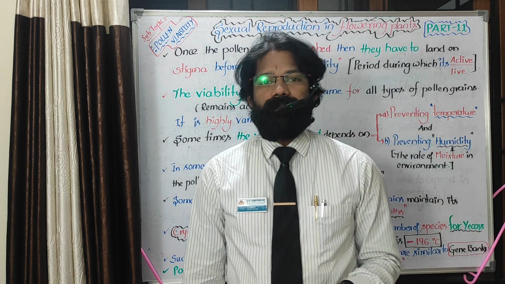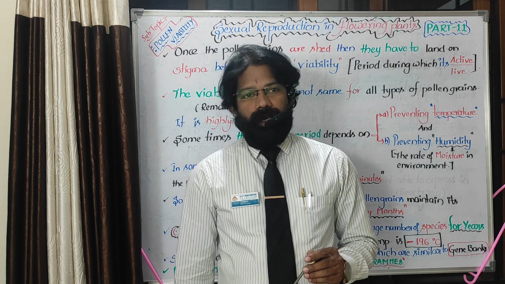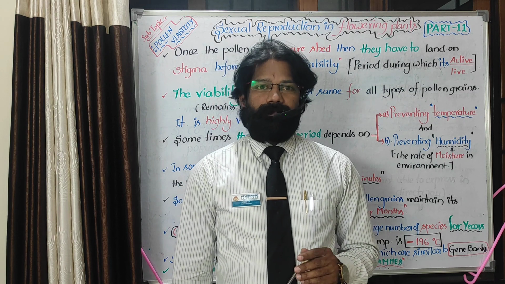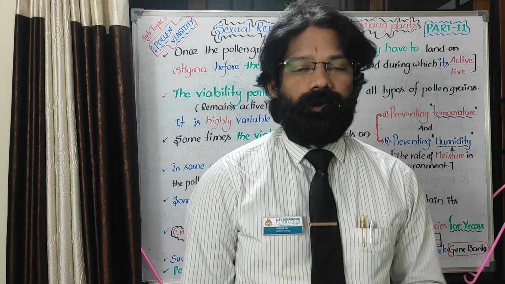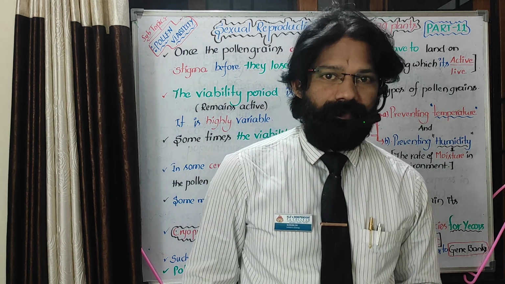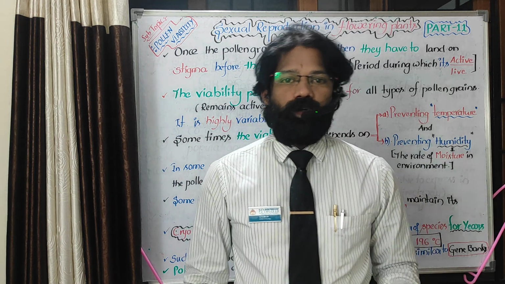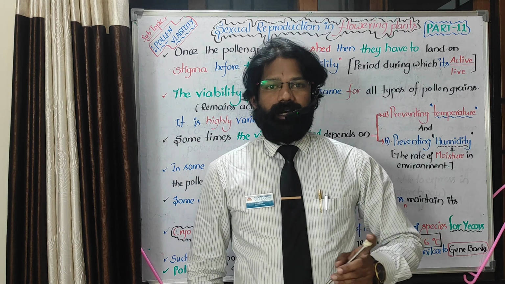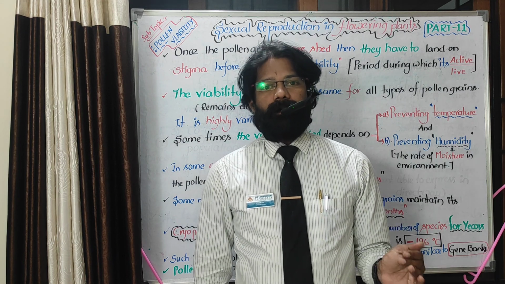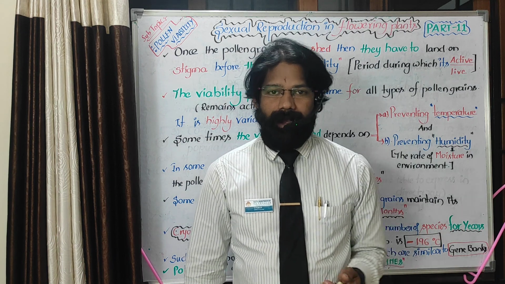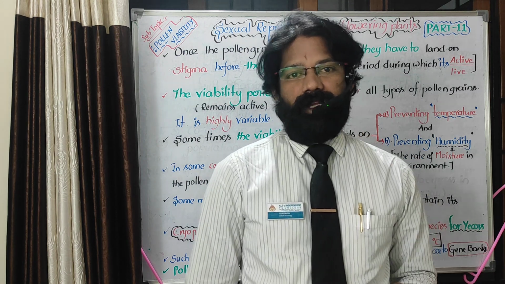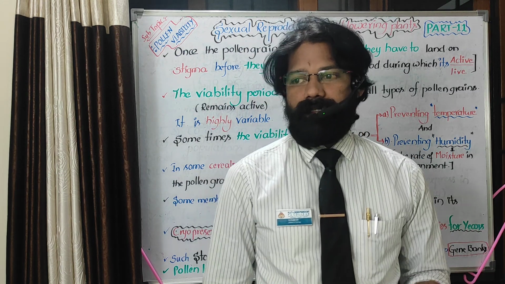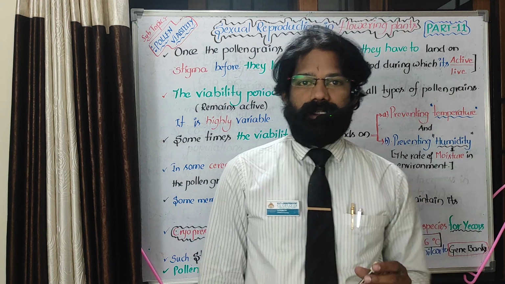At the same time, the egg or ovum of a human also has a particular time during which it is active. If the time is over, either sperm or ovum won't give fertilization. That means it lost its capacity of fertilization.